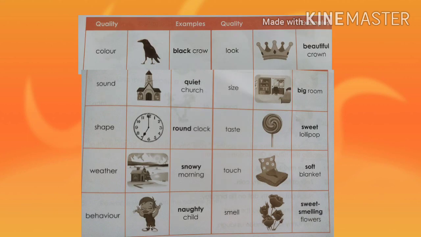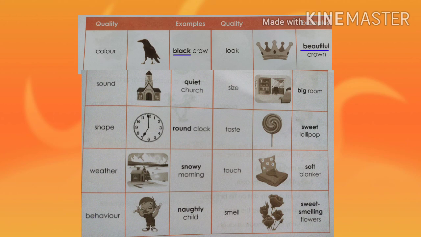So students, let's see some examples. Here the quality of crow is the color, black crow. This is the adjective of crow. Then we can see in the second picture crown is there. So the quality of crown is look. And the adjective of crown is beautiful, beautiful crown.